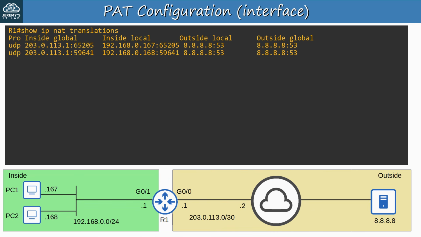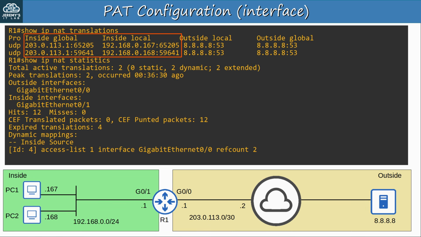Here is R1's NAT translation table after that. Notice that both 192.168.0.167 and .168 are using R1's IP address, 203.0.113.1. Also notice that, as I said, there was no need for R1 to translate the source port numbers, because they were already unique. And here is show ip nat statistics. Again, feel free to pause and check this command out if you want, but going in depth into all of the output here isn't necessary.